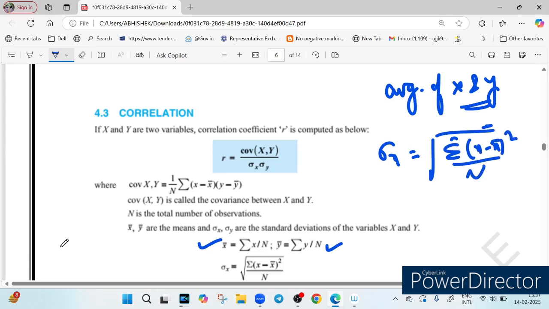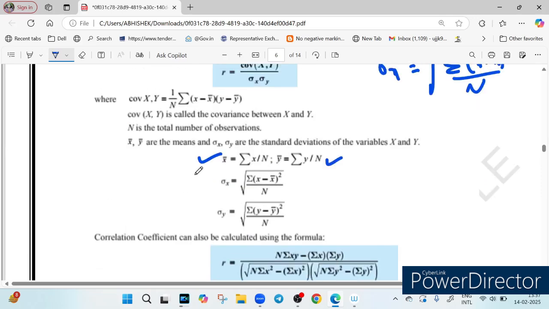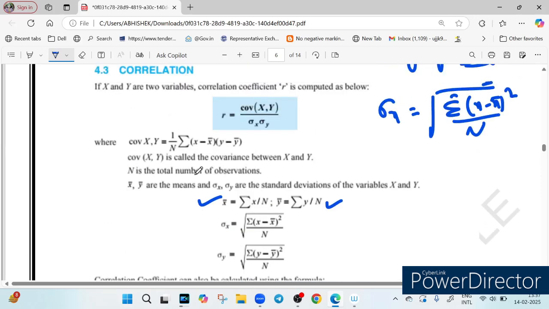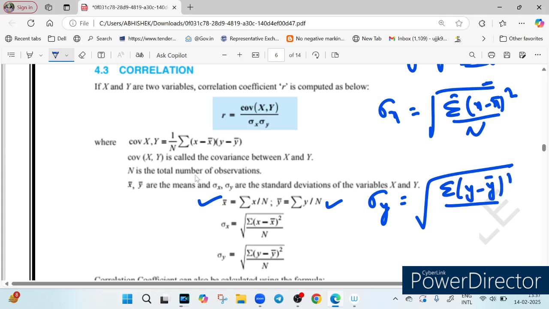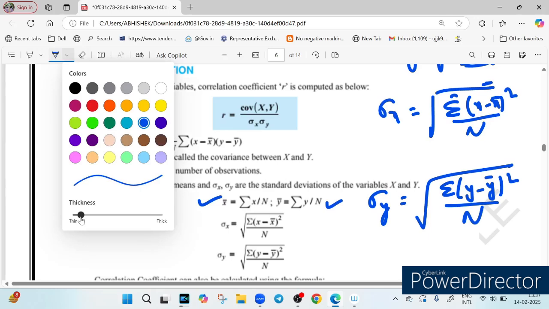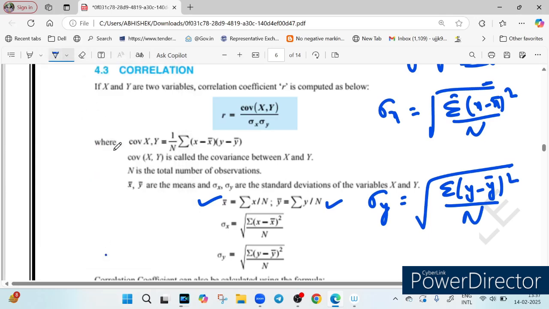So this will give you sigma x, and similarly we calculate sigma y. Sigma x and sigma y show how much each value deviates from the mean. Sigma x is calculated using this formula, and sigma y is calculated using the formula which is summation of (y minus y bar) whole square upon n, right? So these two formulas are used to calculate the deviation, how much the values are deviated from the mean.